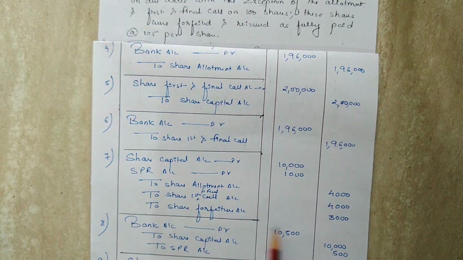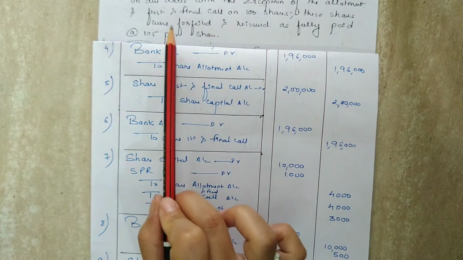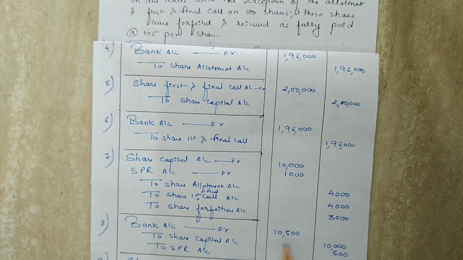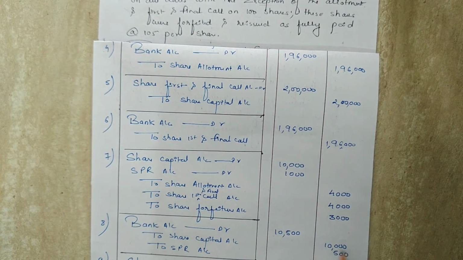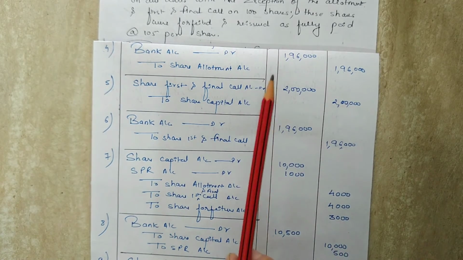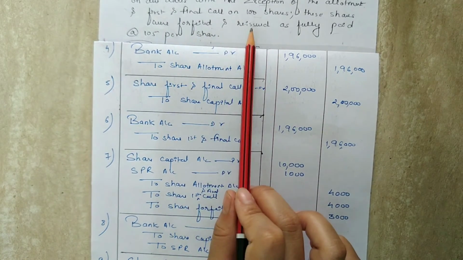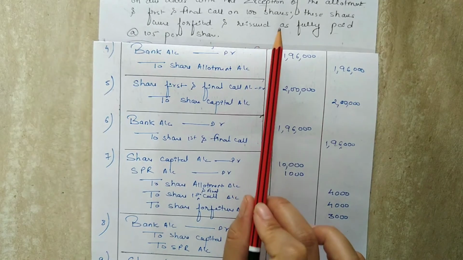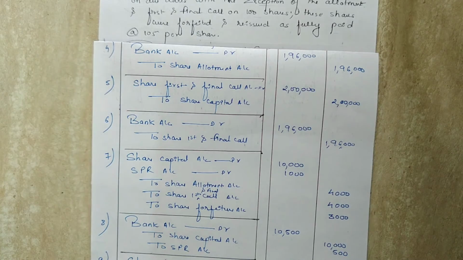So bank account is debited with the amount 10,500 as the number of reissued shares is 100 and it has been reissued at 105 per share. So 100 into 105 is 10,500. Share capital account is credited with the amount 10,000 as the number of shares reissued is 100 and the reissue price excluding premium is 100. So 100 into 100 is 10,000. Securities premium reserve account will be credited with the amount 500 as the number of reissued shares is 100 and the premium amount is rupees 5. So 100 into 5 is 500.